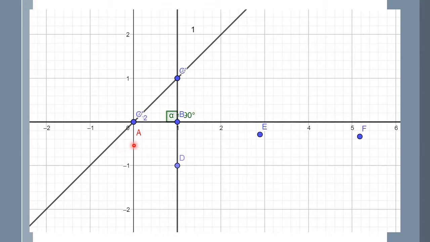We have to draw a line segment AB of 2 centimeters. Then we will draw line segment BC of 2 centimeters. What will be the angle between line segment AB and line segment BC? It is going to be 90 degrees. How to construct this 90 degrees will be shown in the further slides. At present, just understand what type of triangle is being formed over here. Join the points A and C. Can you recognize the triangle formed? What type of triangle is it? Just guess and keep it in your mind.